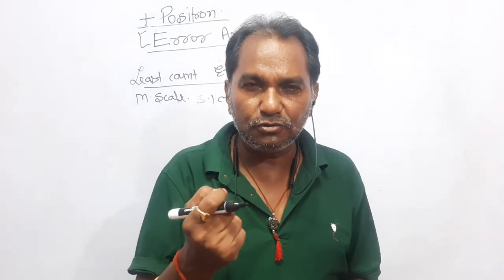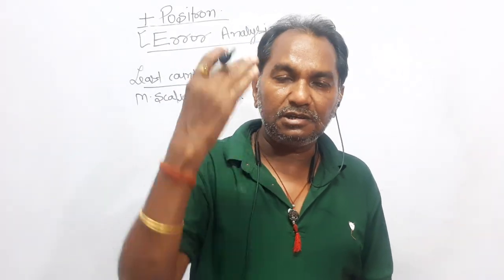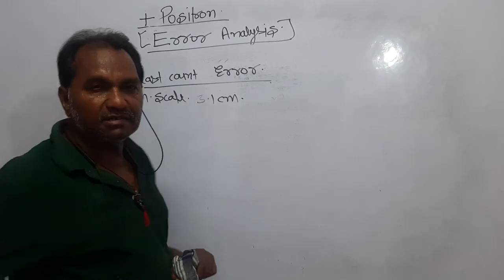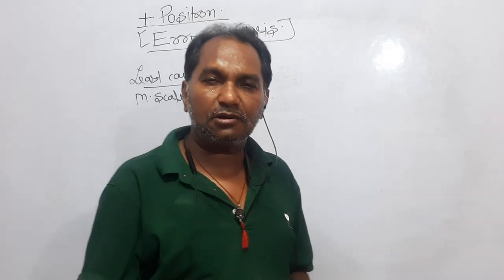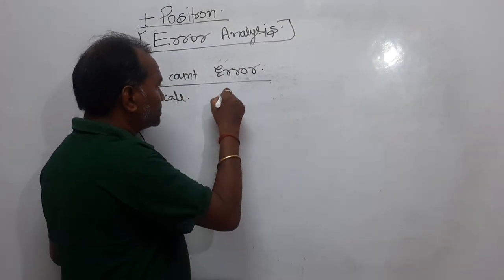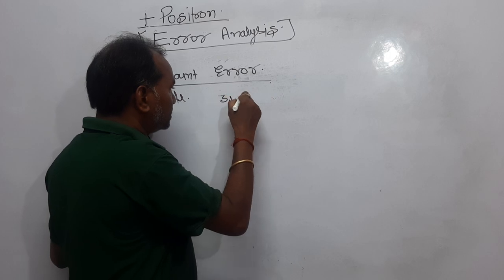If you use a more precise instrument, then the least count error will be minimized. How? Look, you used the meter scale, you know it has a least count of 0.1 centimeter. It means up to 1 point of the decimal you will get the value, and you measured a length of 3.1 centimeter.